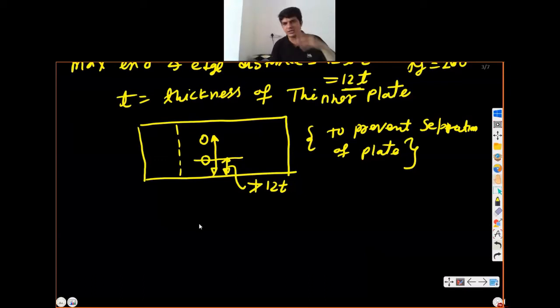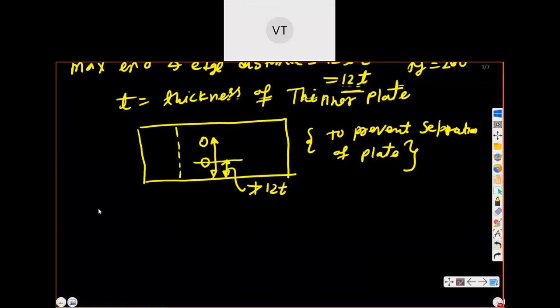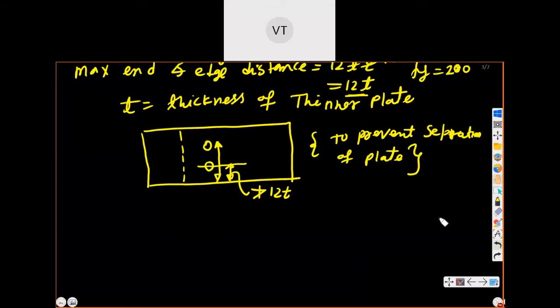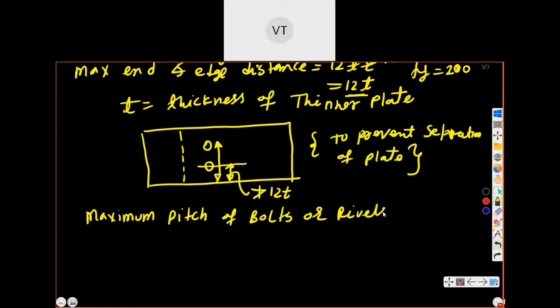So next we are discussing the fourth point. I will switch off the video so that the audio is clear. Next is maximum pitch of bolts or rivets or welds in compression zone.